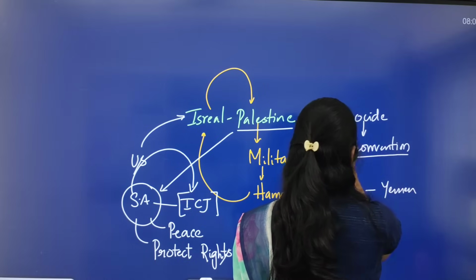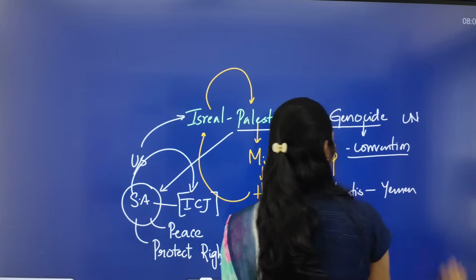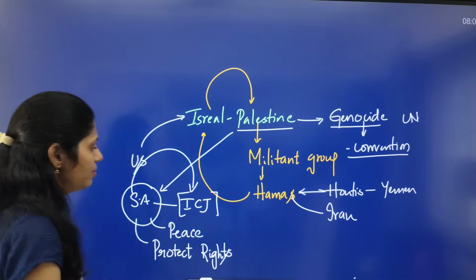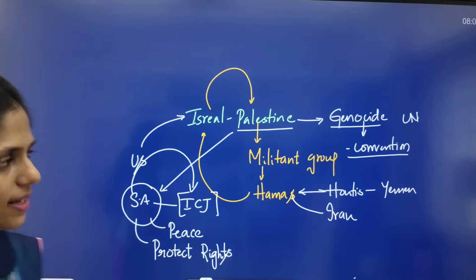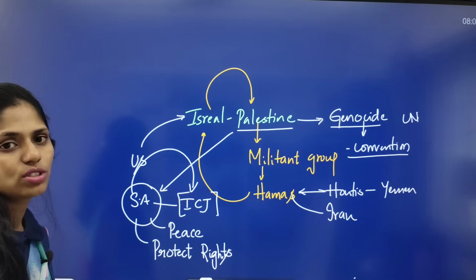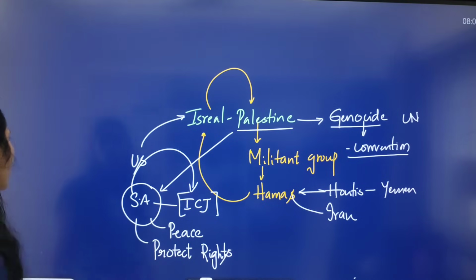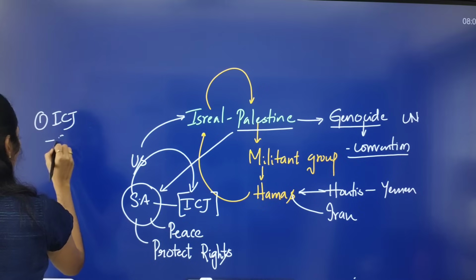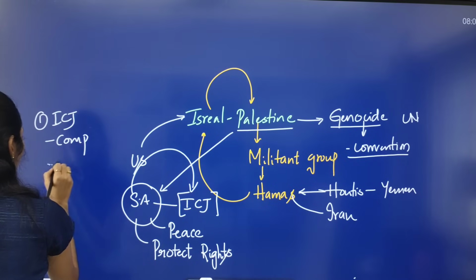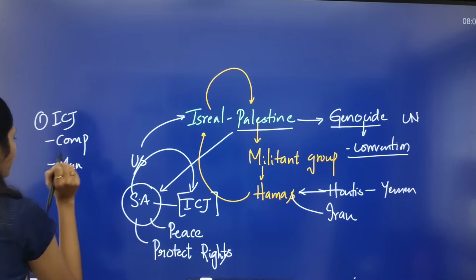Okay, that is called the Genocide Convention of the United Nations. According to that, any country can move to this ICJ to establish peace and to prevent genocide. So in this context, you have to see what this ICJ is. The first dimension is you have to know what the ICJ is, what its composition is and what its mandate is.